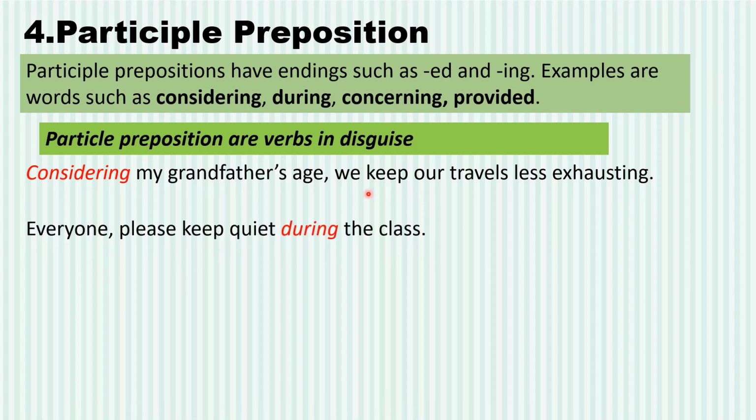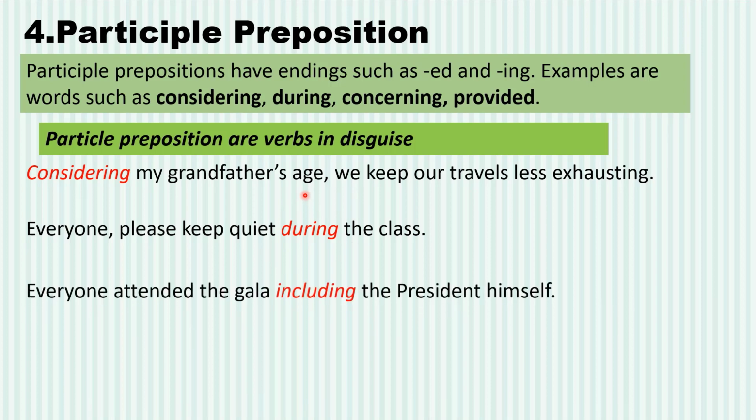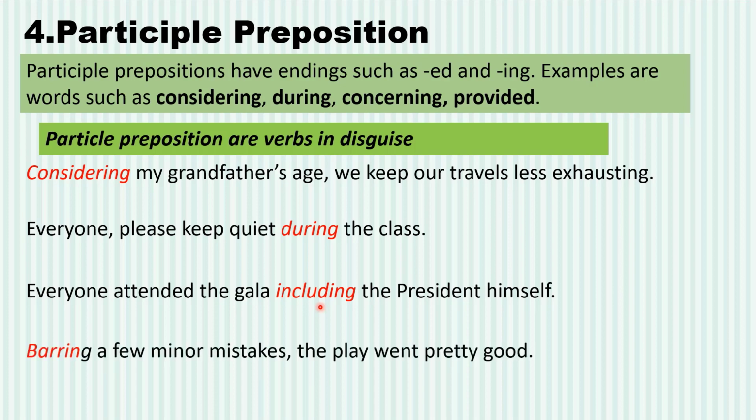Look at another example. Everyone please keep quiet during the class. Now during is another example of participle preposition. Move on to the next example. Everyone attended the gala, including the president himself. Another example of participle preposition. And I have tried to bring different types of examples so that you can learn different words. Bearing a few minor mistakes, the play went pretty well. So bearing is actually a participle preposition which you can use.